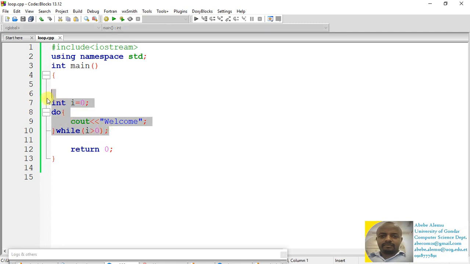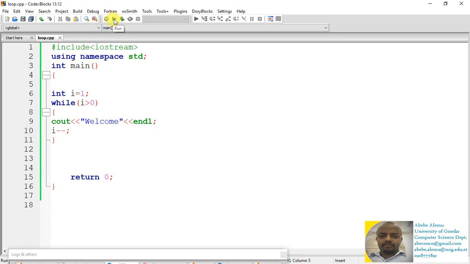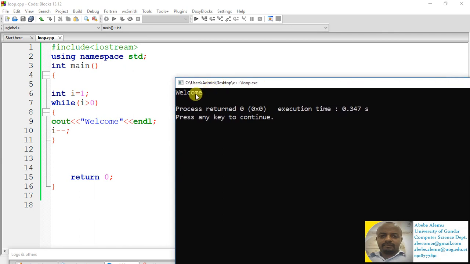So let's see. Let me modify the program. So what if this is 1? Let me decrement the value of I by 1. So I was 1, greater than 0, true, display 1 will come, and then it will decrement the value of I by 1. It was 1, minus 1, 0, 0 greater than 0, false, so I'll get 1 will come on the screen in the case of this program. Because the condition results true 1 time, that's why we get 1 will come on the screen.